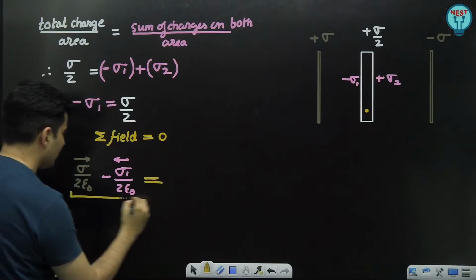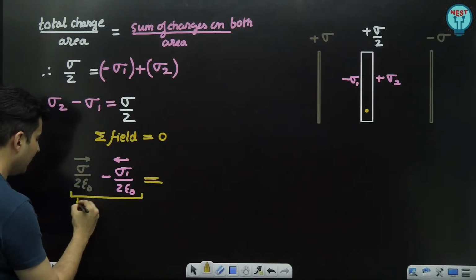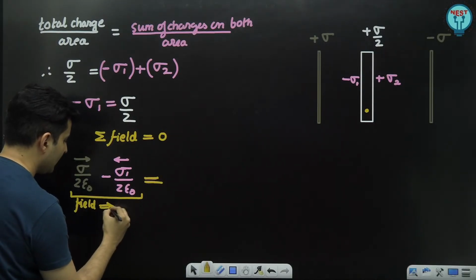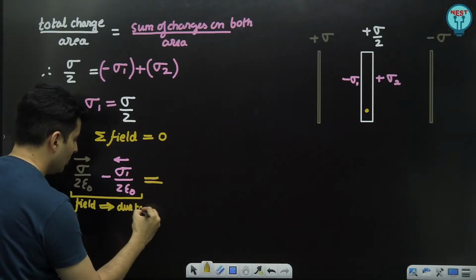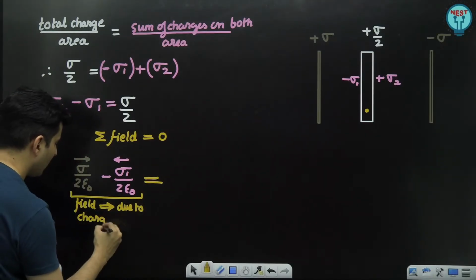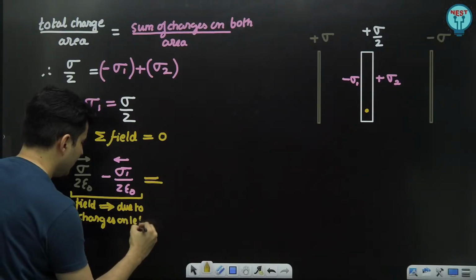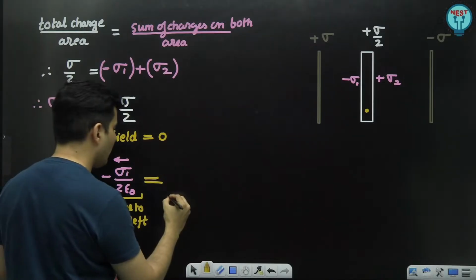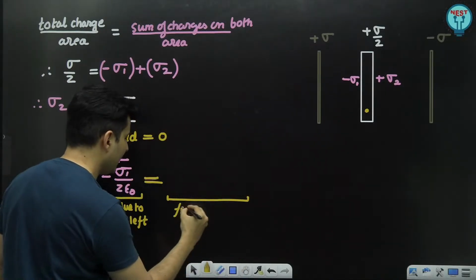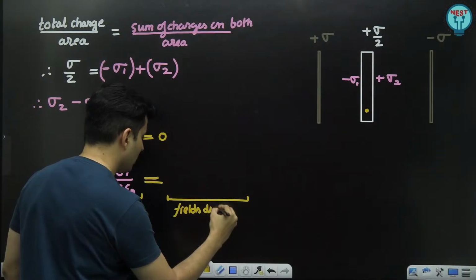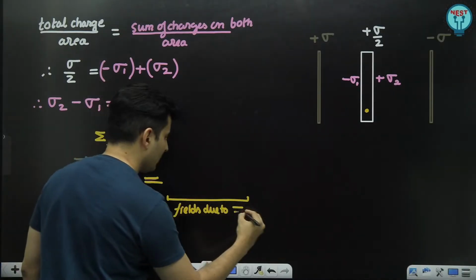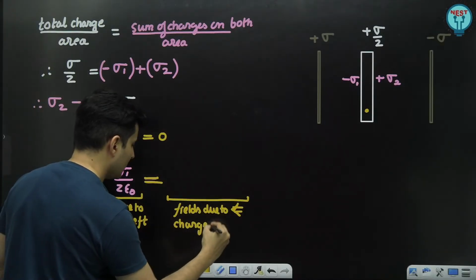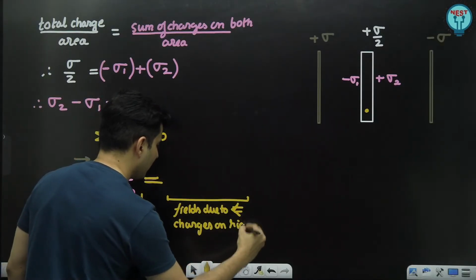So this is basically the field which is pointing towards the right hand side due to the charges on the left hand side of this particular point. This should be balanced by the fields due to the charges on the right side, which will be pointing this side.